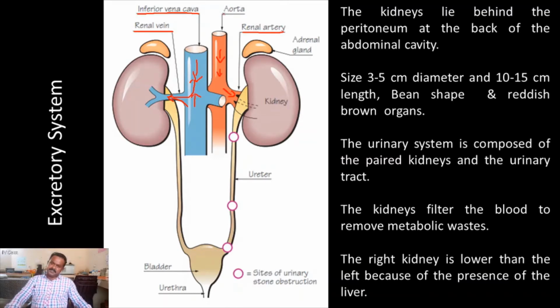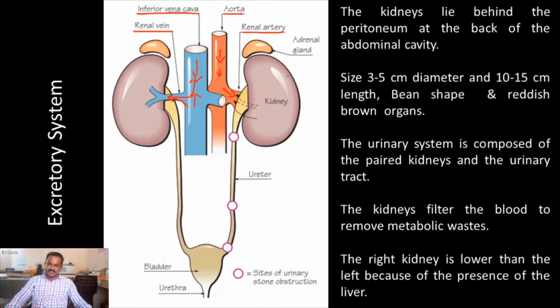The aorta and vena cava play an important role, and here some obstructions can occur. The renal blood flow is also controlled by the vena cava and aorta. We are going to study this in later videos. This is the first part.